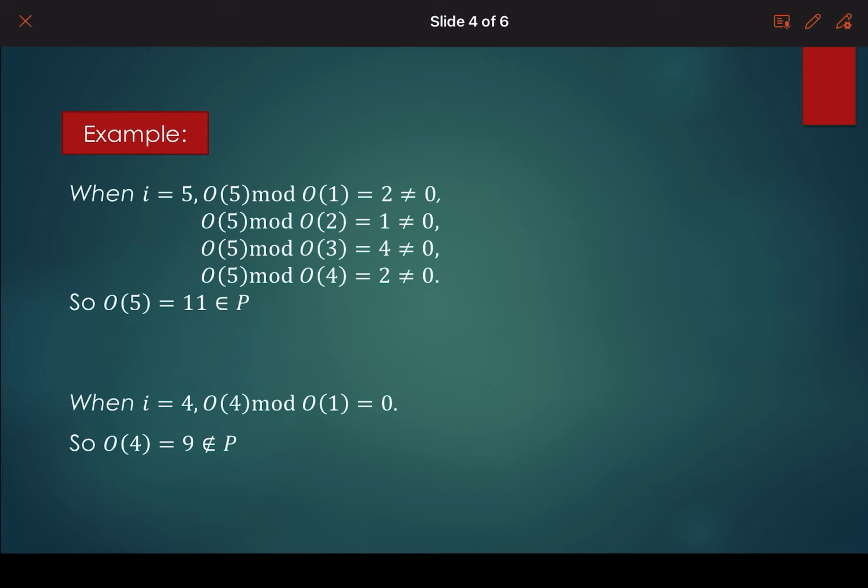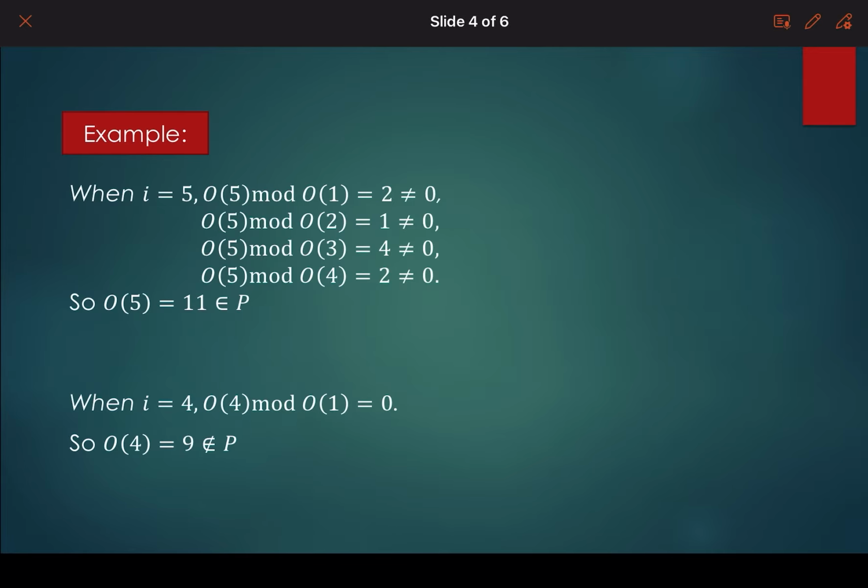However, the computation of the values of O_i mod O_j for all integers j less than i sometimes seems an inefficient and complicated process. To address this, we introduce a refinement that limits the range of j without losing the correctness of the identification of odd prime numbers.